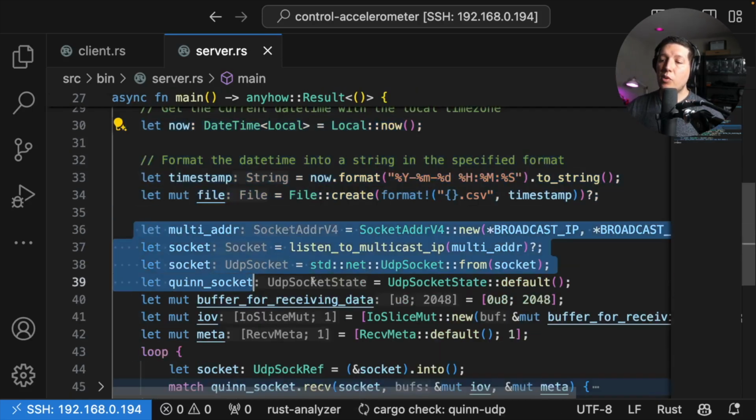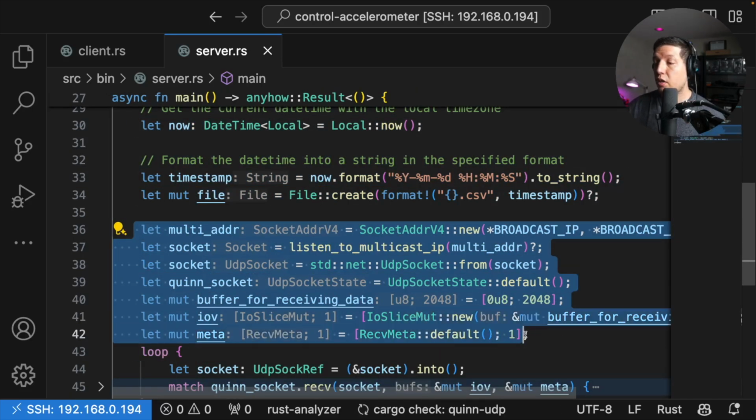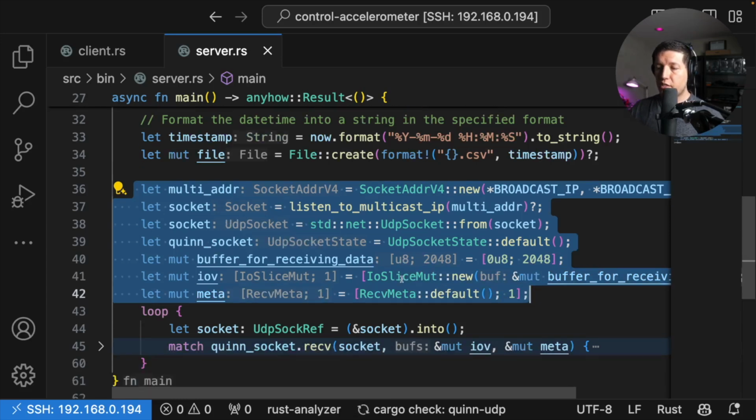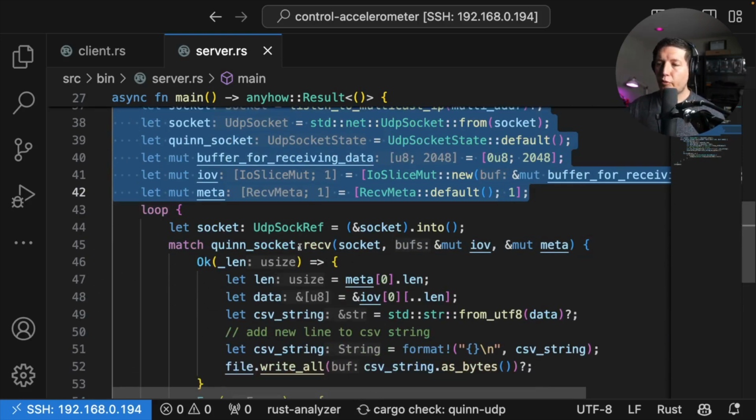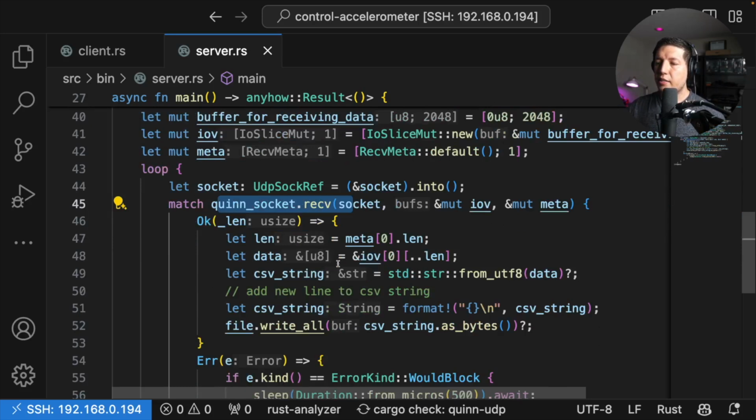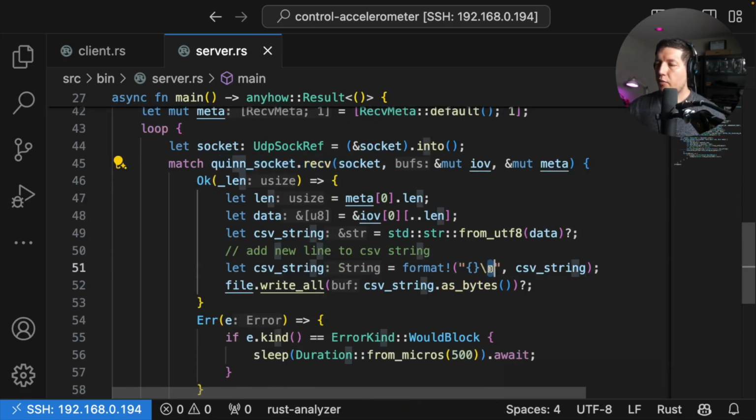Then we set up the UDP socket. There's some magic in there. Let me know in the comments if you want me to dive into it, because it's actually pretty tricky stuff. And then we create a loop and we just pull frames from the socket, parse them right here and write it to the file.